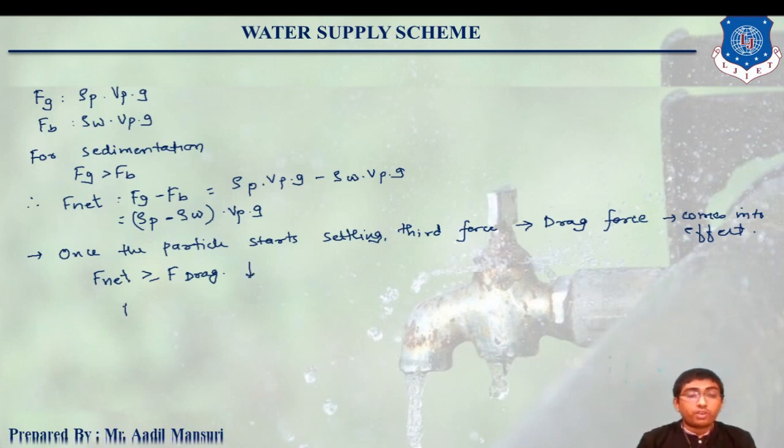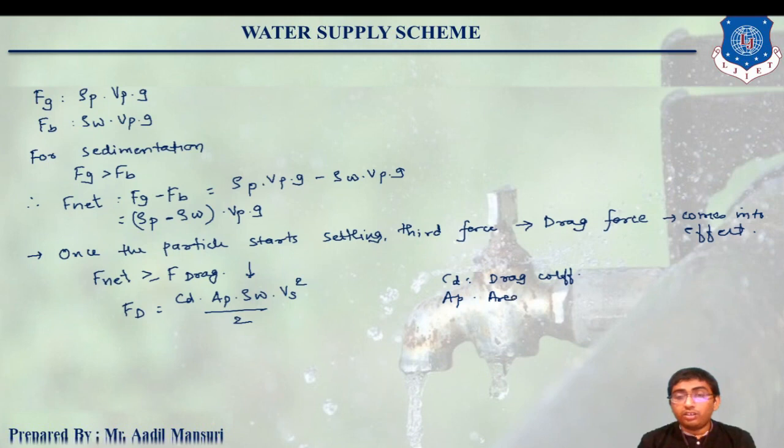Okay, so drag force given by Newton is CD AP rho W Vs square upon 2, where CD is the drag coefficient, AP is the area of particle, rho W we know, the density of water, and Vs is known as the settling velocity.